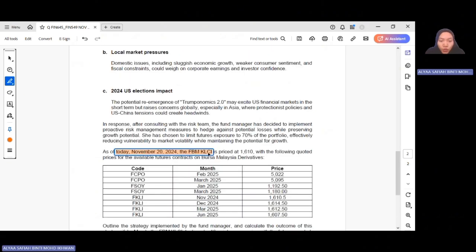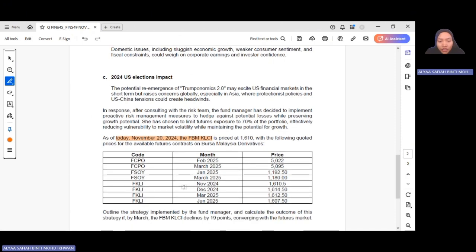Here you need to highlight the FKLI, where there is a futures market in November 2024, and 1610.5 is the price for the FKLI. Next, you also need to highlight March 2025, because the question already stated "by March", which means that its maturity is in March. So highlight the price,